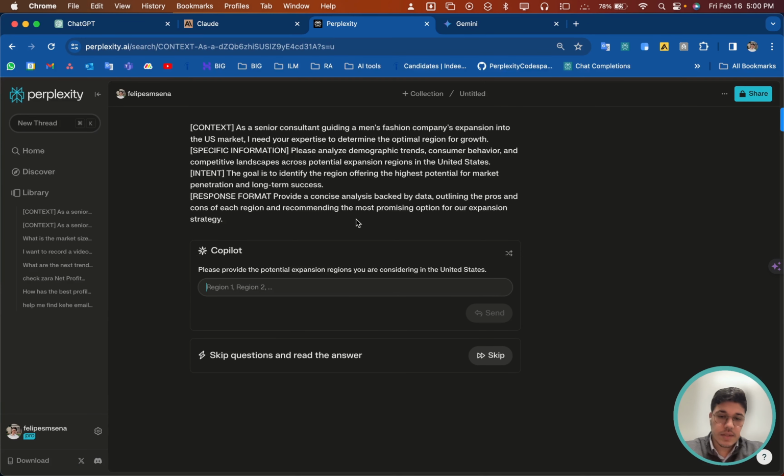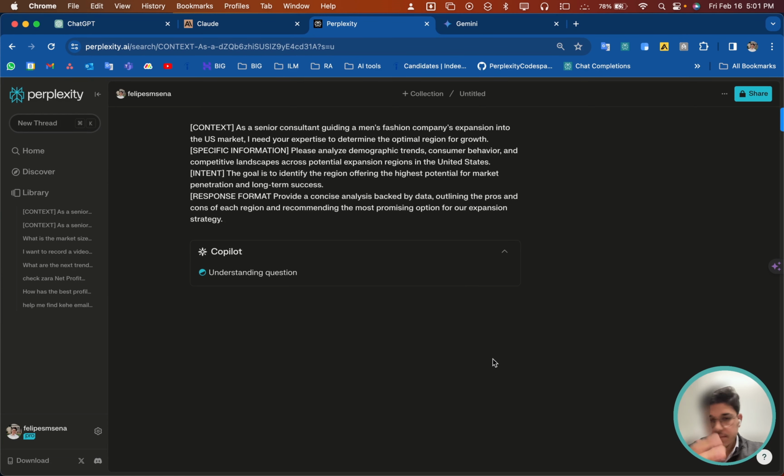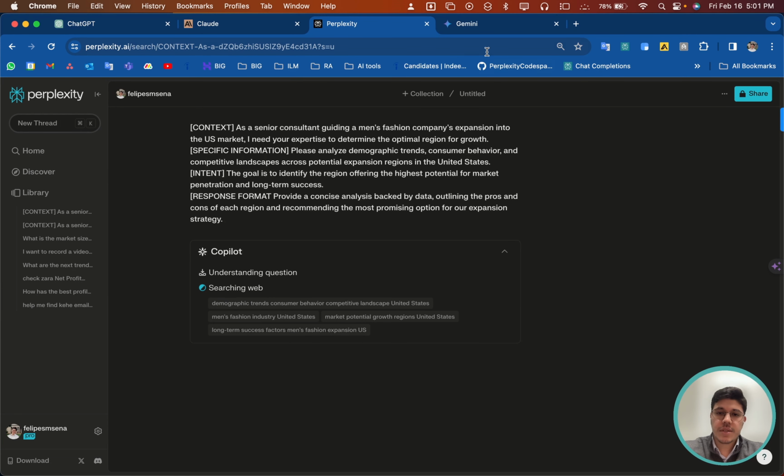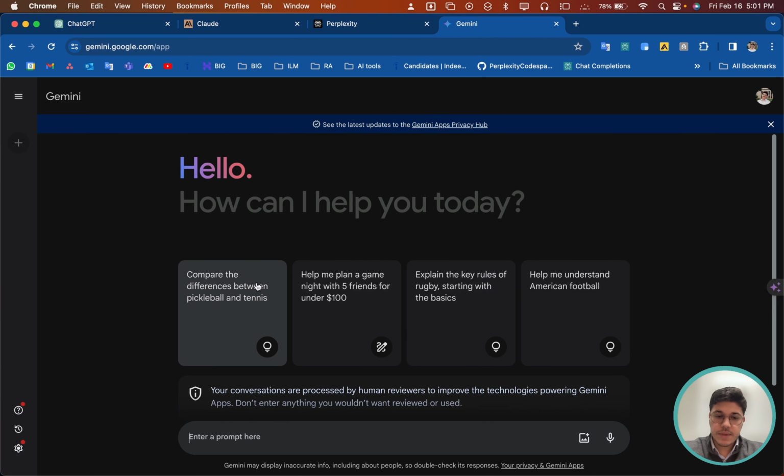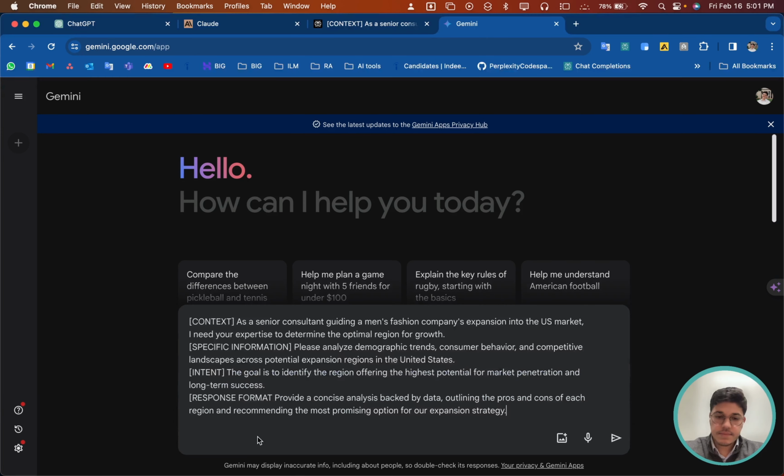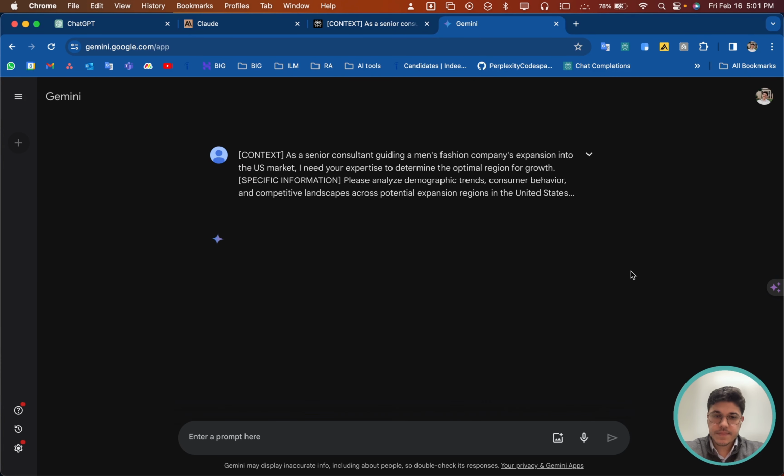Perplexity usually also interacts with you, so it can ask follow-up questions to make sure it understands your question. But I would just jump in for now. I'll skip the question and just let it research. And finally, Gemini as well. Let's read the same prompt.